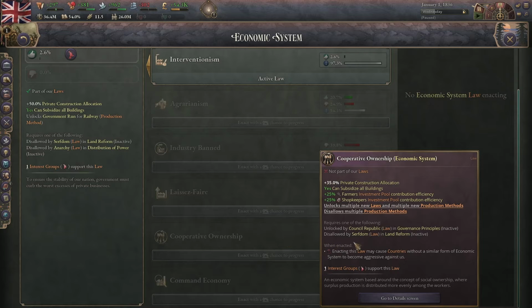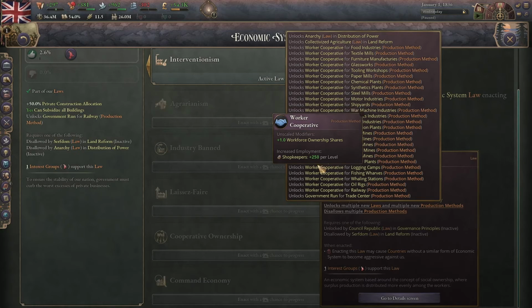Next is cooperative ownership, which is pretty different. You only get 35% private construction allocation, and you can subsidize all buildings. You get plus 25% investment from farmers and shopkeepers. You can only have it if you have a council republic and do not have serfdom, which I'll go over later. But the main thing it does is it sets everything to worker cooperative.